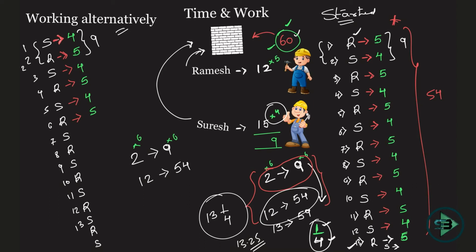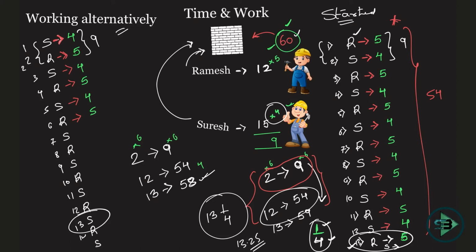Because even numbers always have Ramesh, so an odd number is always Suresh. So on the 13th day, instead of Ramesh who was working here, we have Suresh. That's the only difference. Now how many bricks will he put in? 4, because that is what he does. So 58 bricks will be put in at the end of the 13th day. Okay, that's what is done.